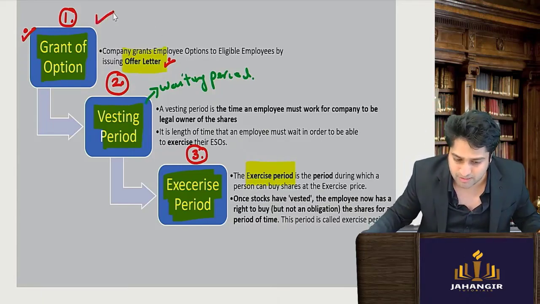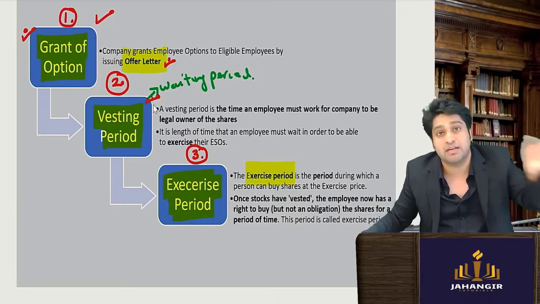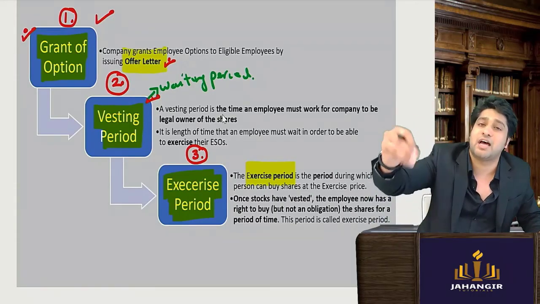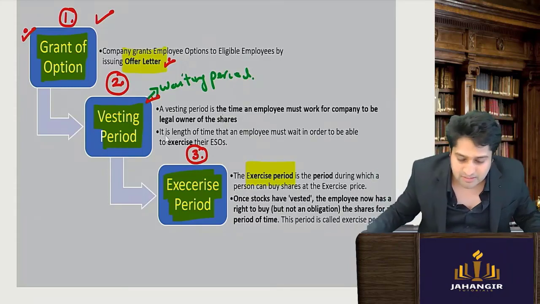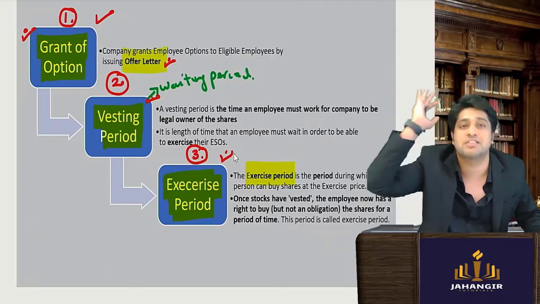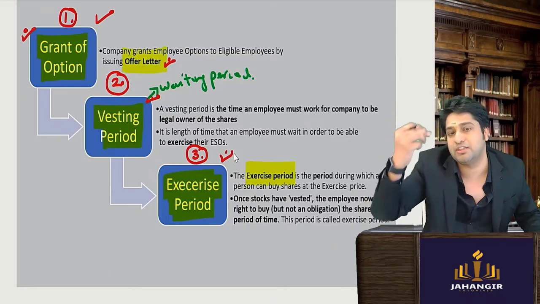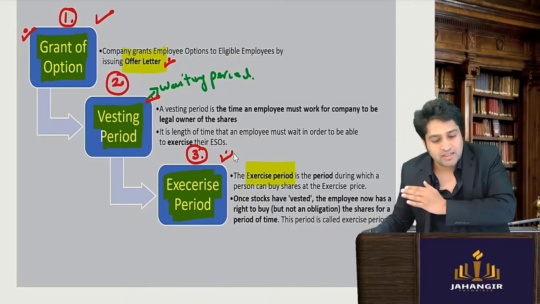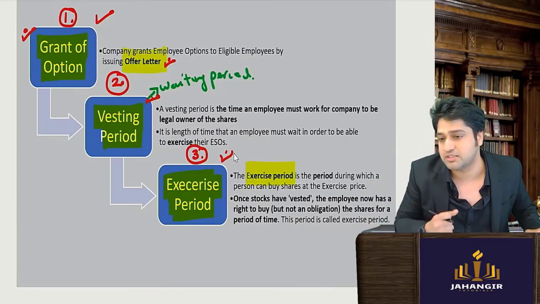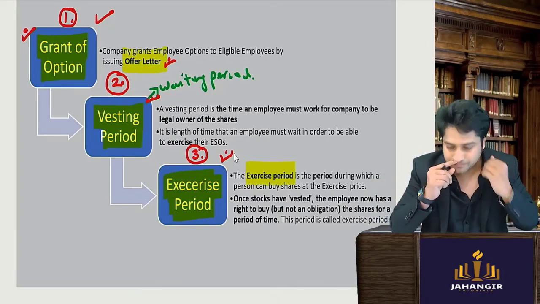So first is the offer letter, then comes the waiting period. He has to work for that much time. Once he has worked and the shares are now eligible, then he has to go and exercise, execute, pay the balance amount, the discounted price, to get the share. All the three terminologies are clear. I'll be going faster after this because this is the main crux.